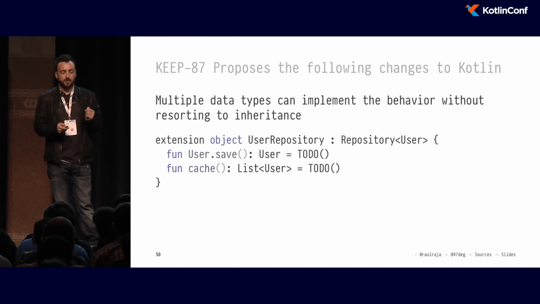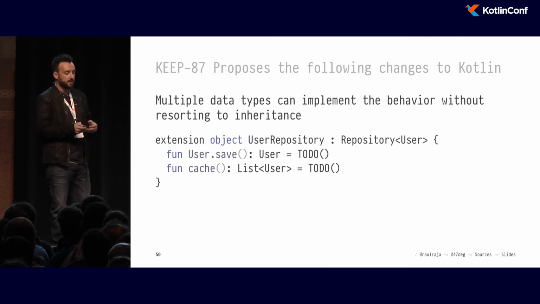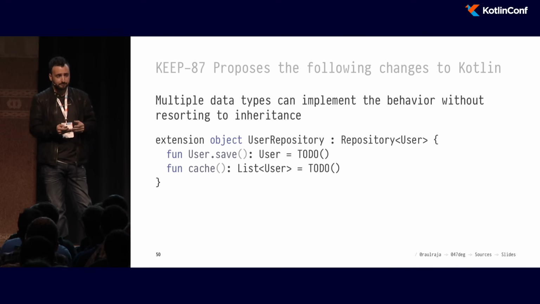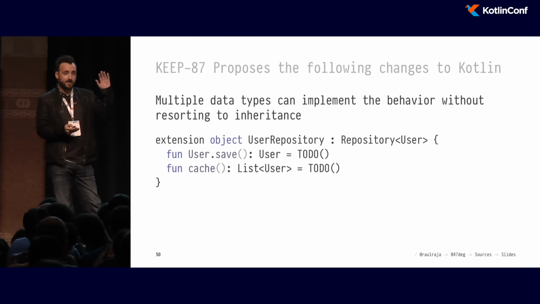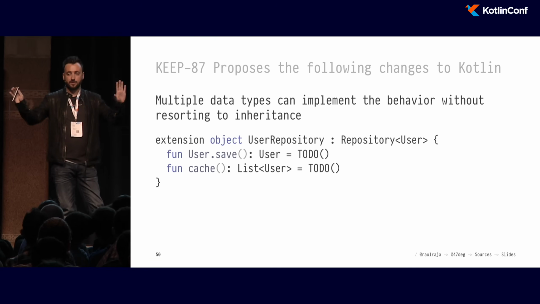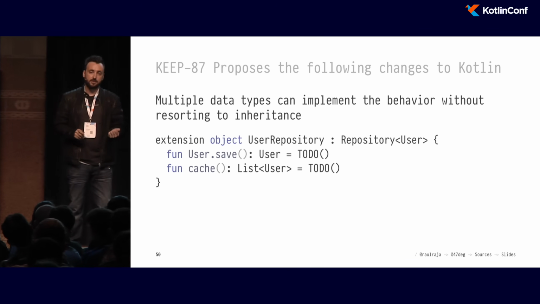So how does this work? The approach in Kotlin that we are following is similar to how type classes work in Haskell. They are coherent. They are coherent in the sense that either the type class author or the data type author is responsible to provide the instance of each other, and they do so by including that instance, this class, in one of the sub-packages of the actual type class.